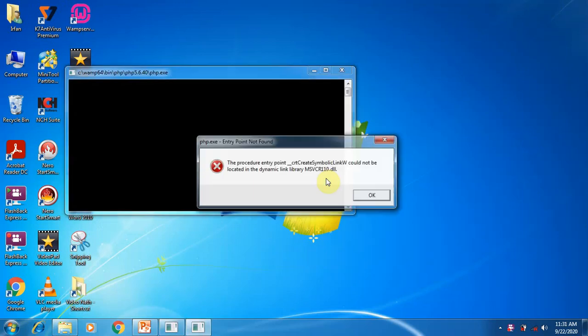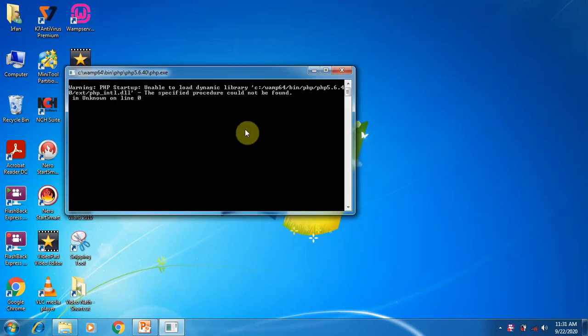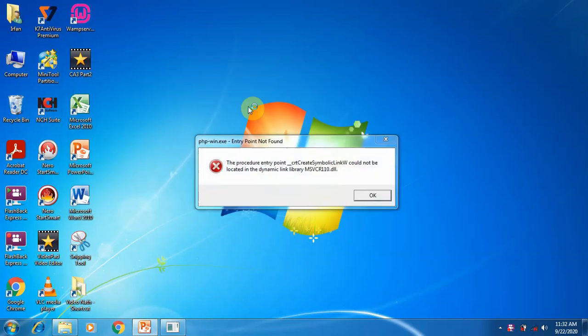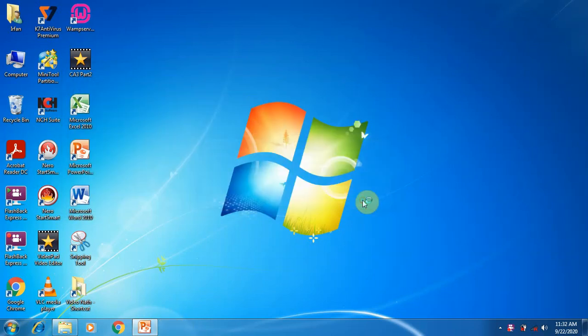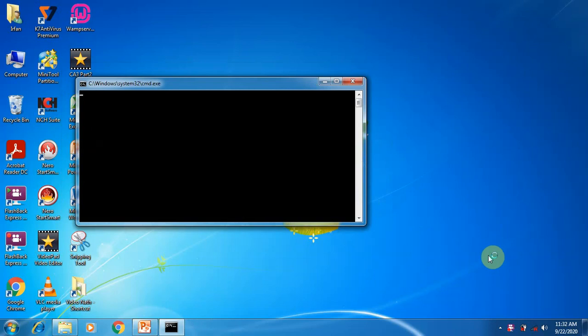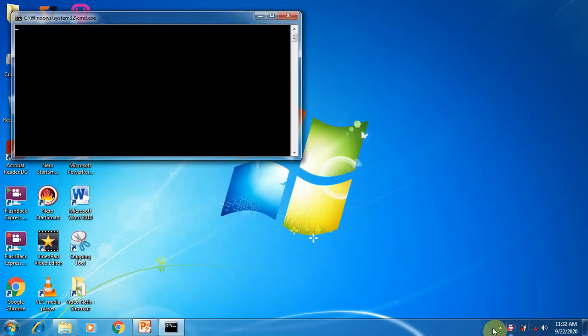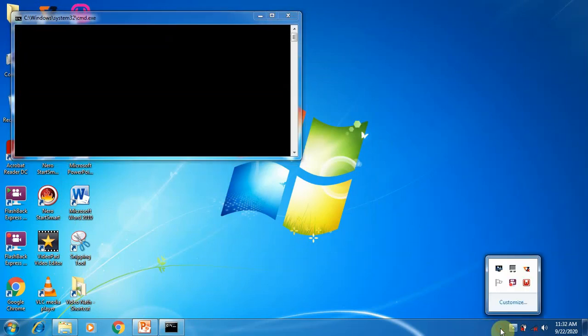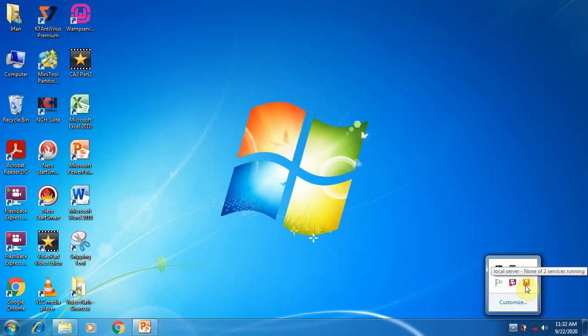Here you can see a small command prompt opens. Wait for a few minutes. You can see a W icon appear in your system tray. This is the system tray. The first color is red, which means the server is under process. After that it changes into orange and then green.